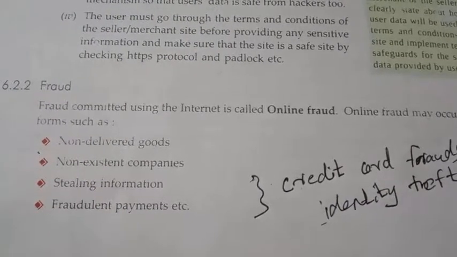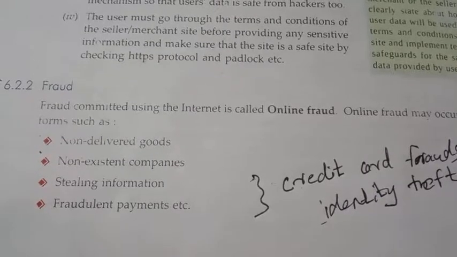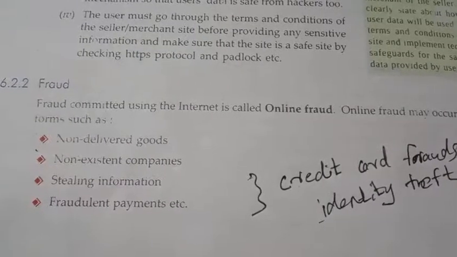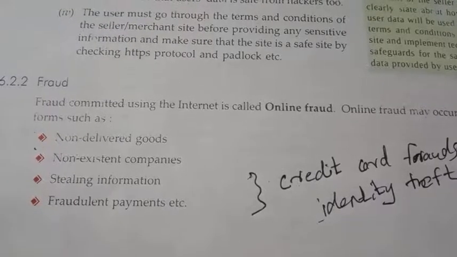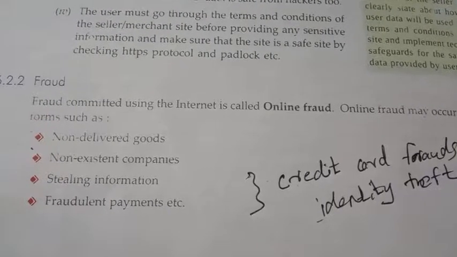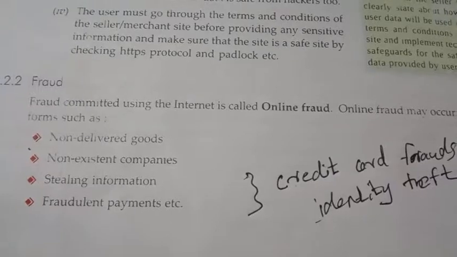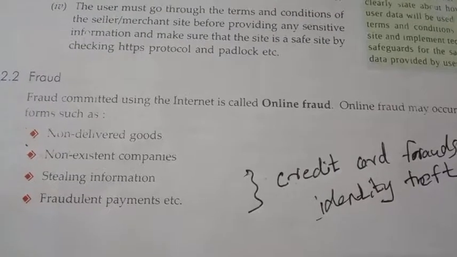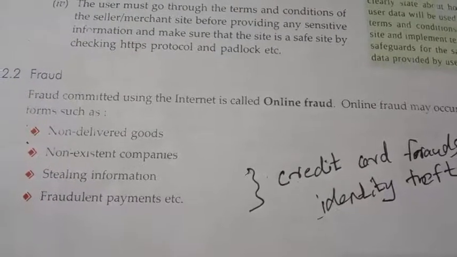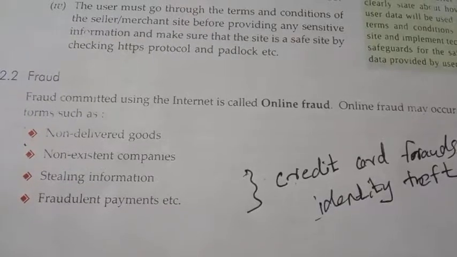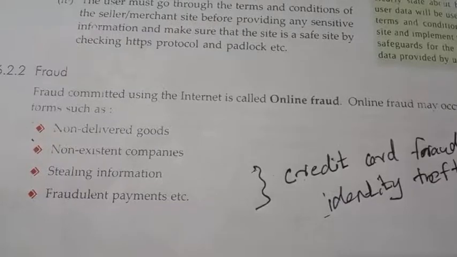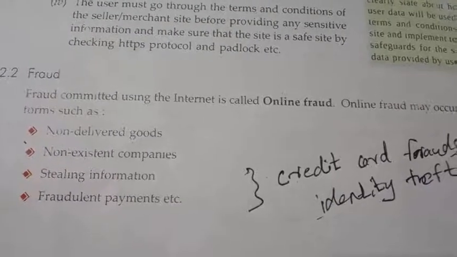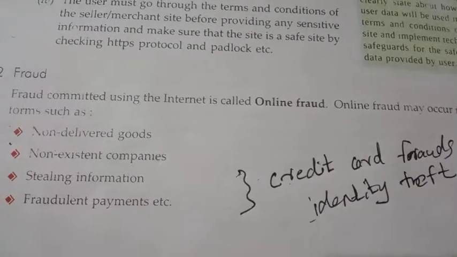The last two types: stealing information means using a person's identity, so others use that identity to purchase something. Stealing information includes credit card frauds. The last one, fraudulent payment, is considered identity theft.